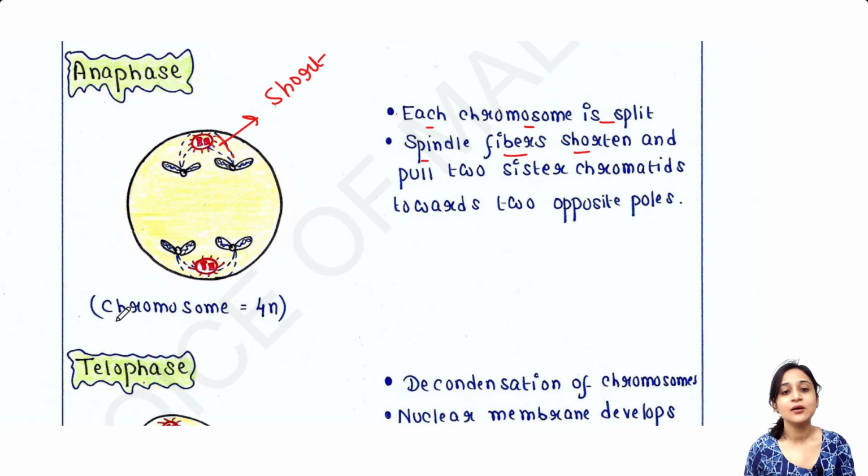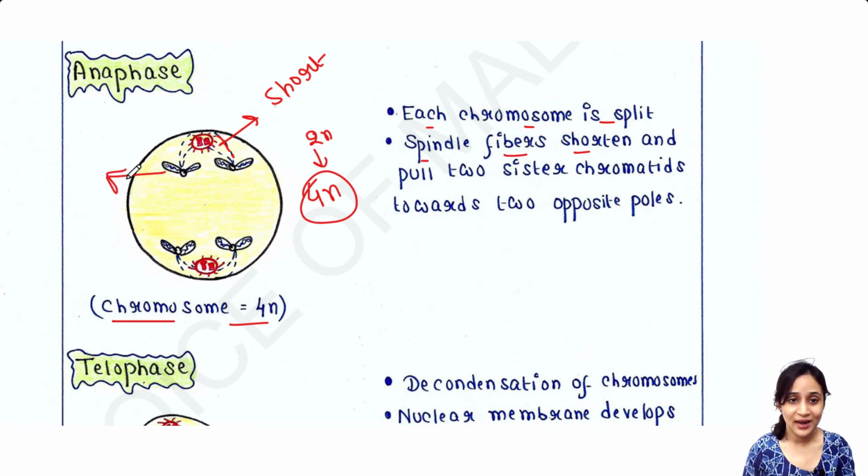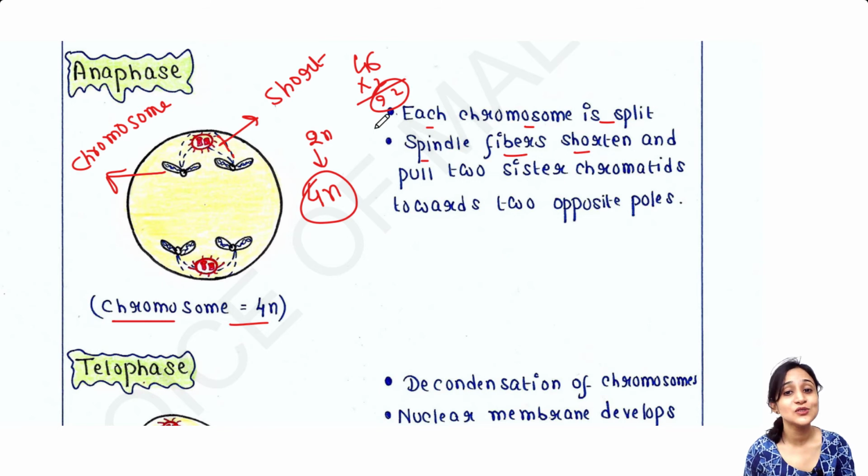At that time, the chromosomes are not in the diploid, that is 2n, but they are in the 4n form, because these are not sister chromatids now. These are individual chromosomes. Because they are not at all attached to each other, individual chromosomes are forming. So from 46, you will get 92 chromosomes now.